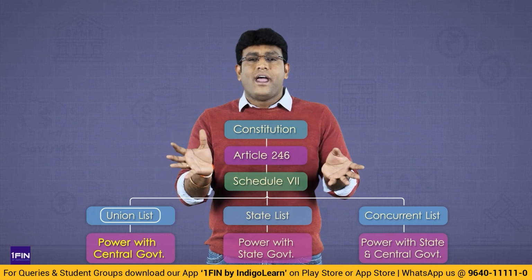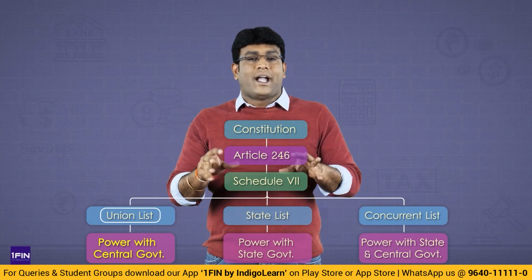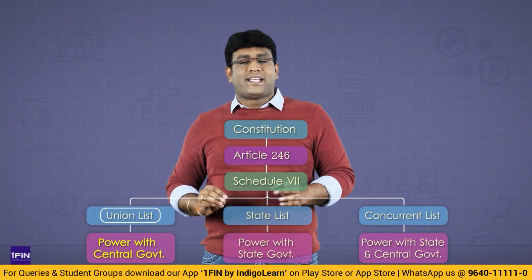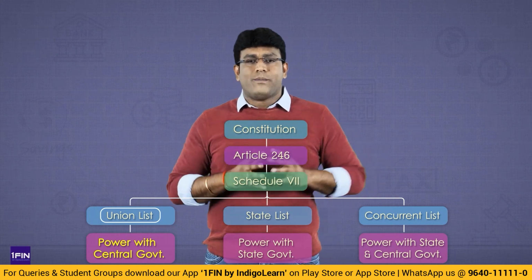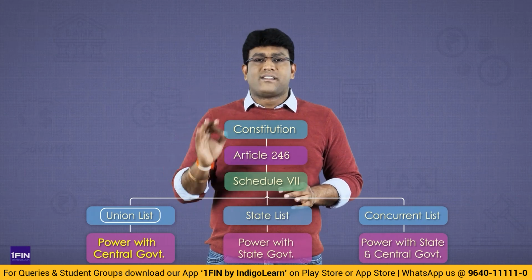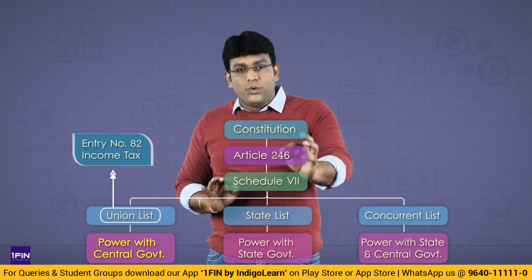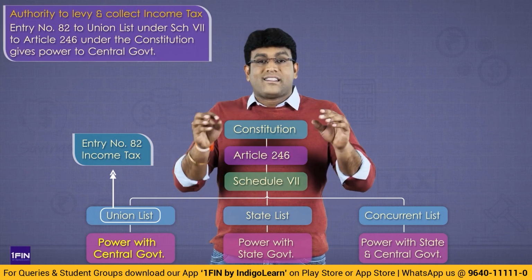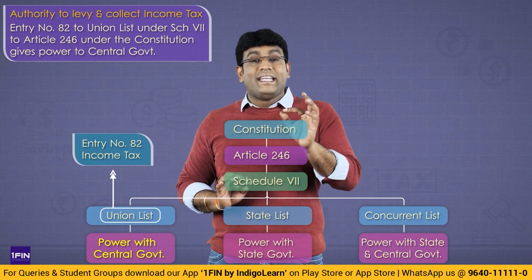How much they will share, that is government decision making policy, which we are not concerned to understand. But we need to understand that who is levying the income tax is the central government, who is collecting the income tax is the central government. Now let me tell you, my dear friends, in the union list there are some entry numbers. Entry number is something like a serial number. Entry number 82 of the union list of the 7th schedule to Article 246 has given power to the central government to levy and collect income tax.